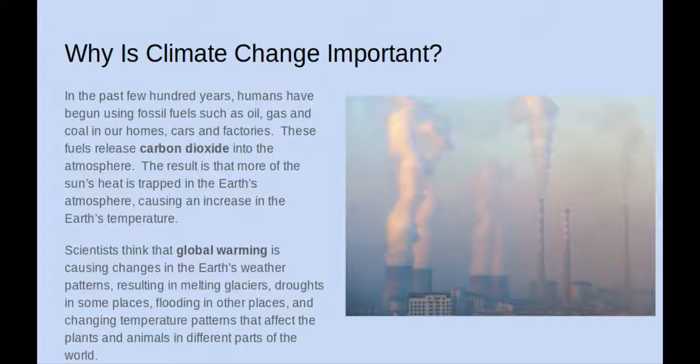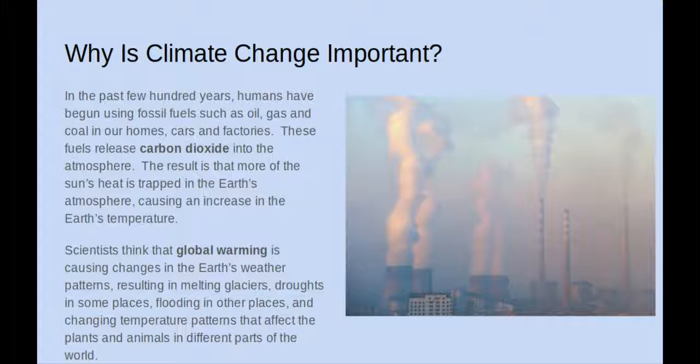You may be wondering why climate change is so important if we know it has happened before. In the past few hundred years, humans have begun using fossil fuels such as oil, gas, and coal in our homes, cars, and factories. These fuels release carbon dioxide into the atmosphere.